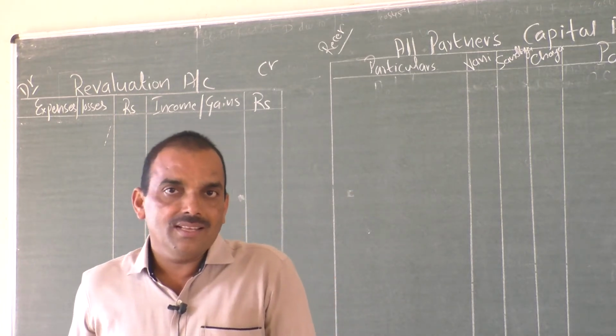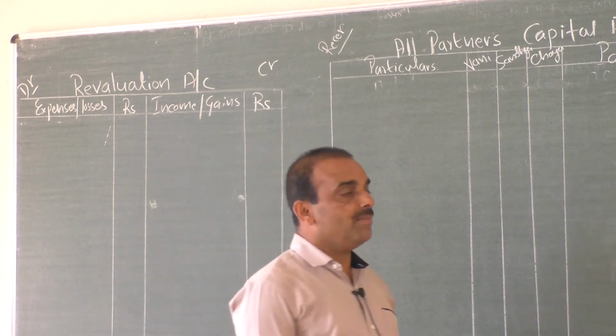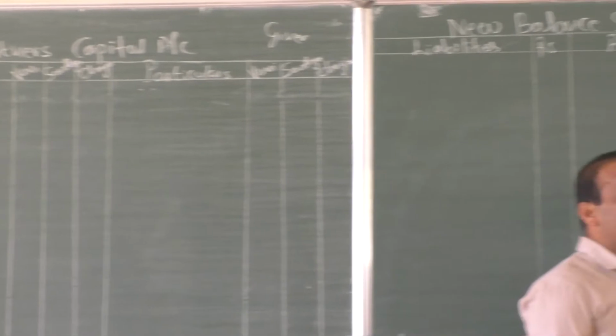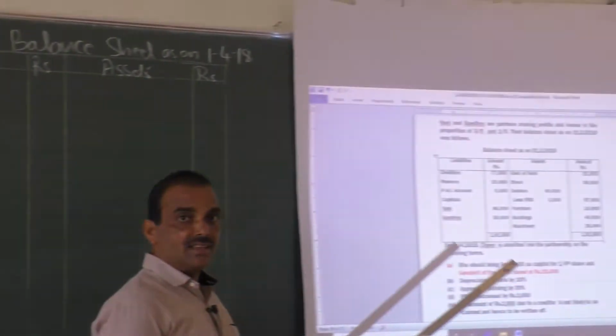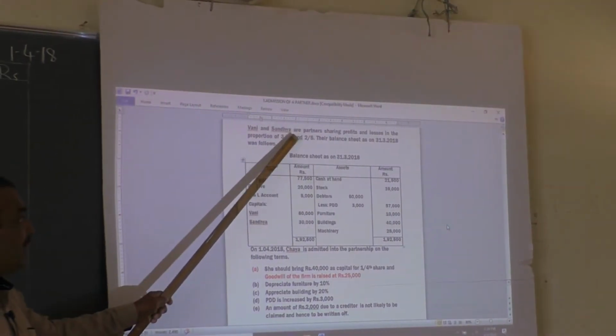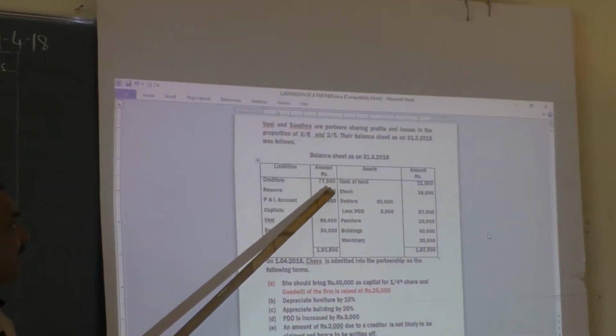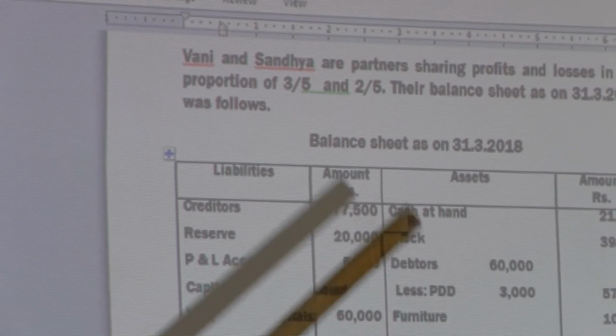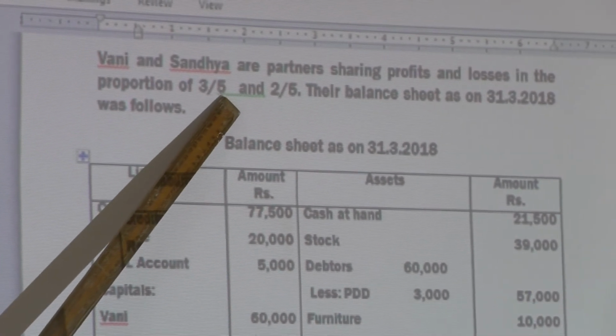See, today one problem is here in the chart. Let us read the problem at first. In the case of a 12 mark problem, there are 3 parts: balance sheet, adjustments, and further their ratio.